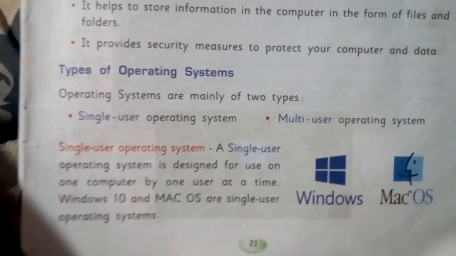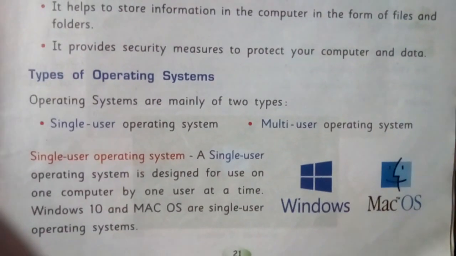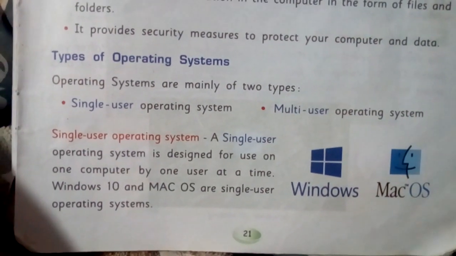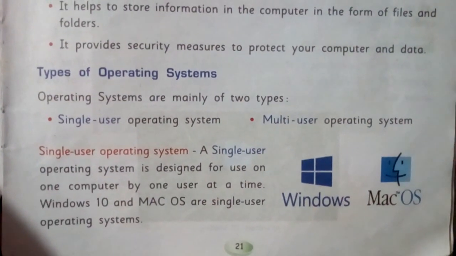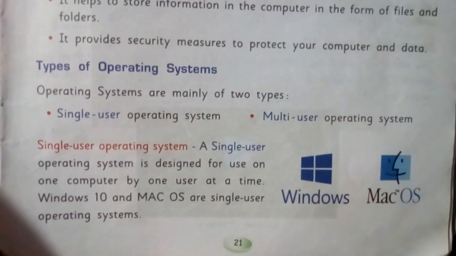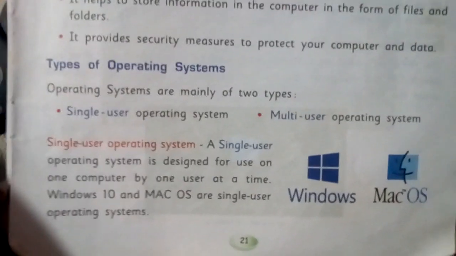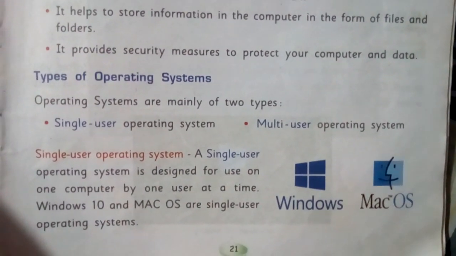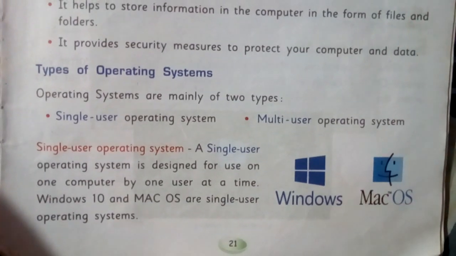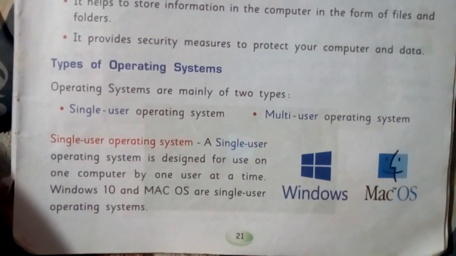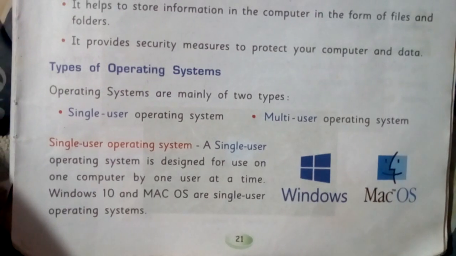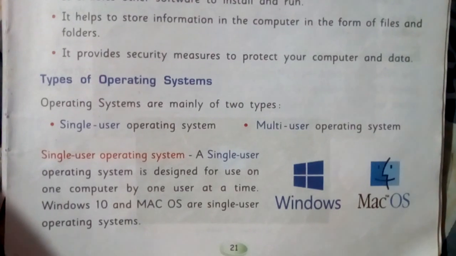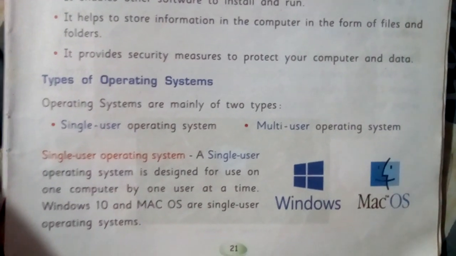Types of operating system. Operating systems are mainly of two types: single user operating system and multi-user operating system. As the name suggests, the single user operating system is designed for use on one computer by one user at a time. For example, Windows and Mac OS are single user operating system. It is important for you to remember the applications example.